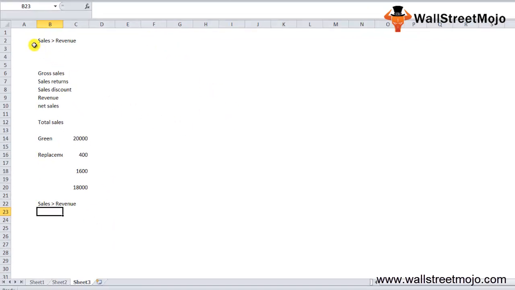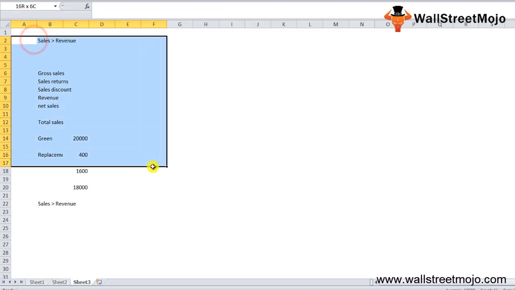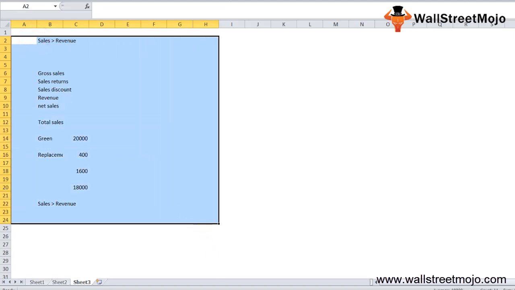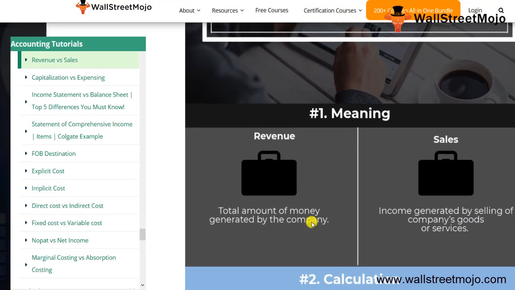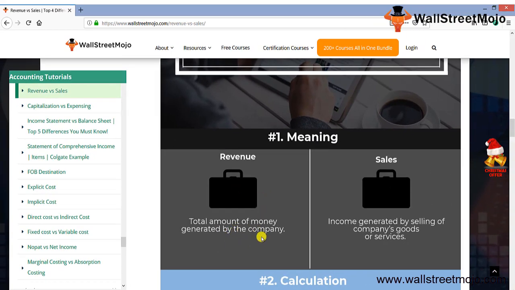Now we will understand this with the help of infographics to make things more sensible. The first and foremost thing that we are going to study is the revenue. Revenue is the total amount of money that has been generated by the company. Now we know very well the things about revenue and sales.